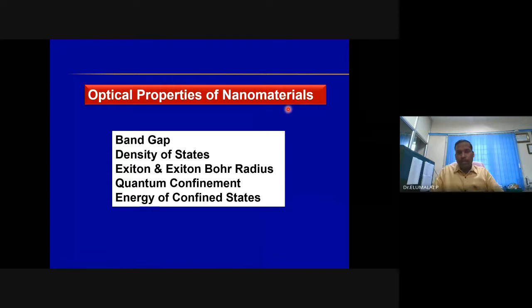What is density of states? It refers to energy levels. Collection of energy levels is nothing but density of states.